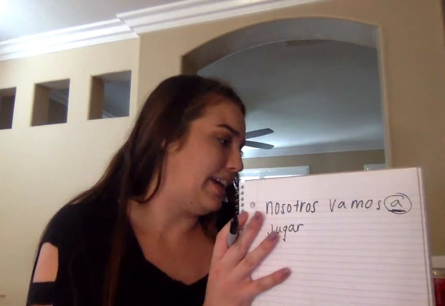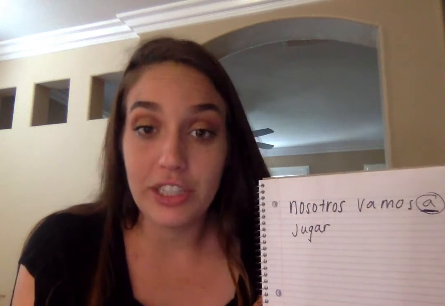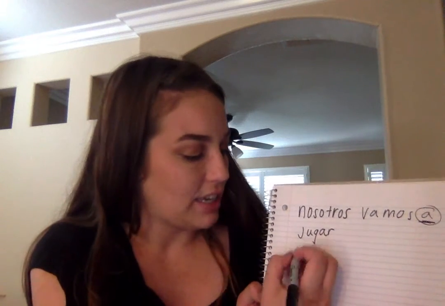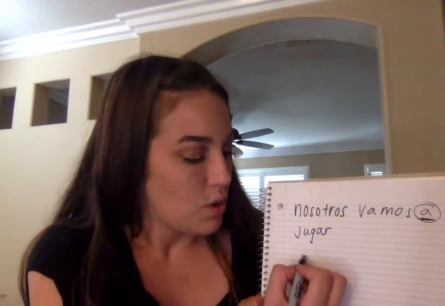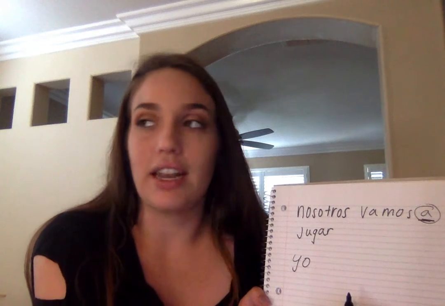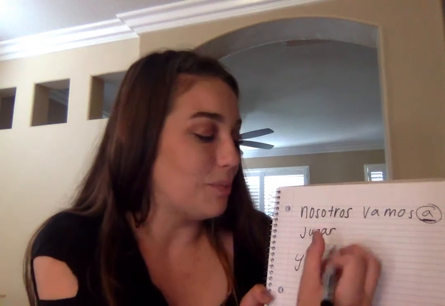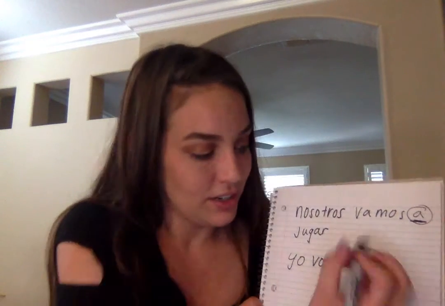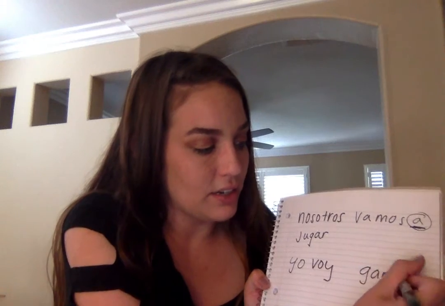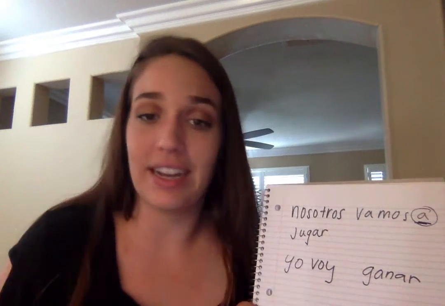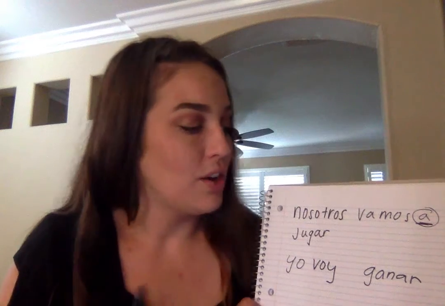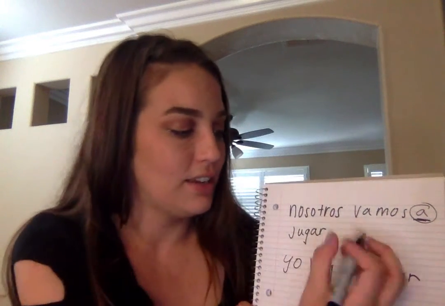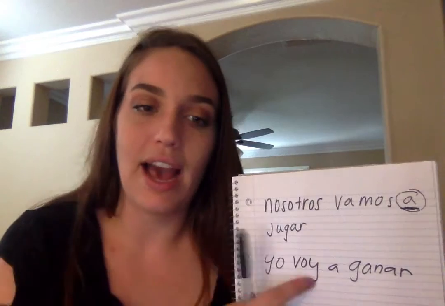So if I wanted to say something like I'm going to win, how do we conjugate ir for I'm going? We have yo, and it's not a little girl, but it's a what? It's a little boy. So yo voy, and then to say to win, we put ganar. But voy and ganar, they do not like each other whatsoever. We need to separate them, okay? Yo voy a ganar. I'm going to win, alrighty? So I'm going to try one more.